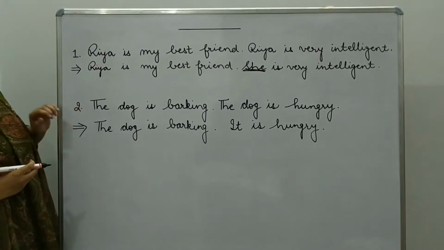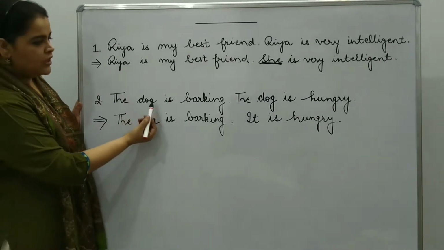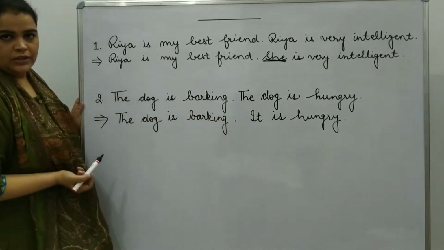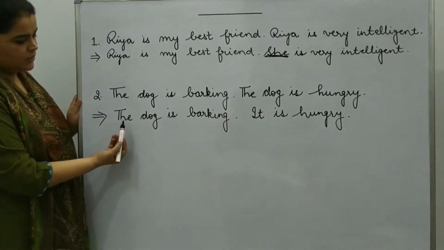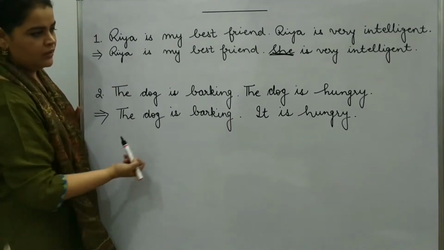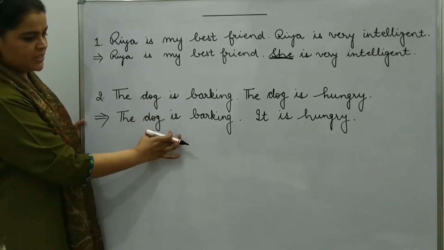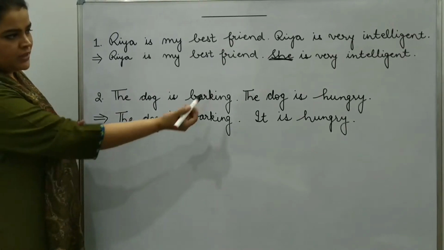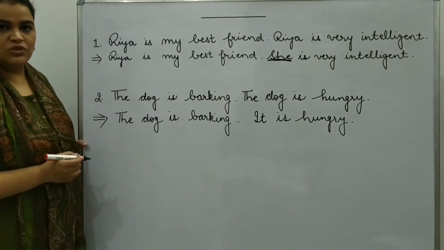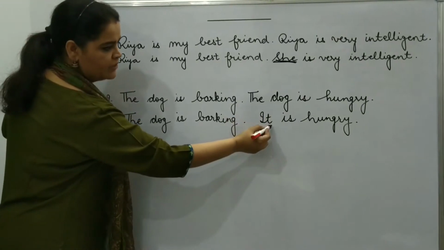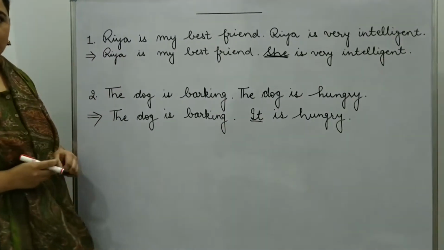Now see the next sentence. The dog is barking. The dog is hungry. Now see the next part. The dog is barking. It is hungry. Again, first sentence is same, but in the second sentence I have made some changes. See the change. In place of the dog, I have written this word it.